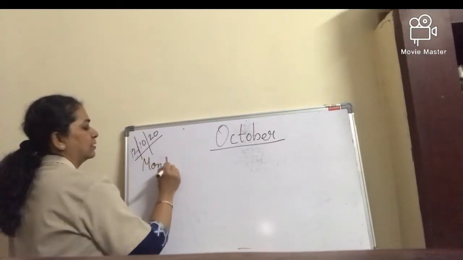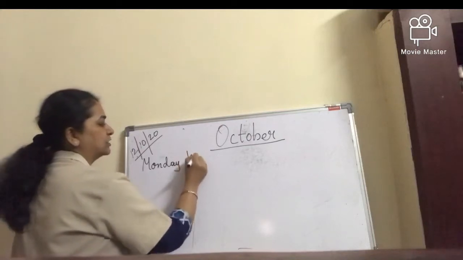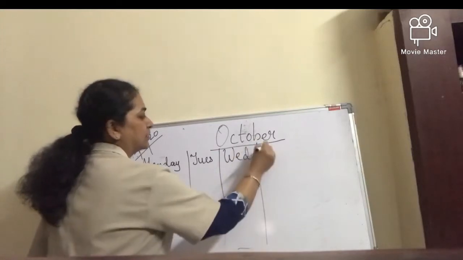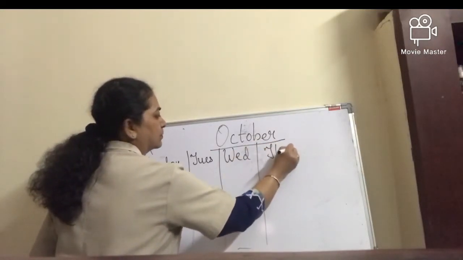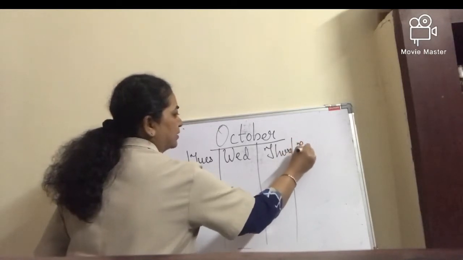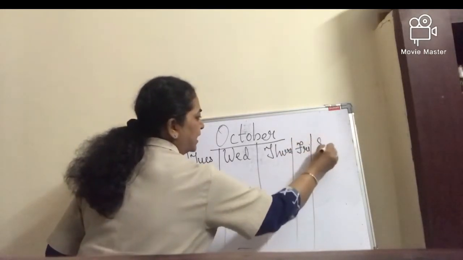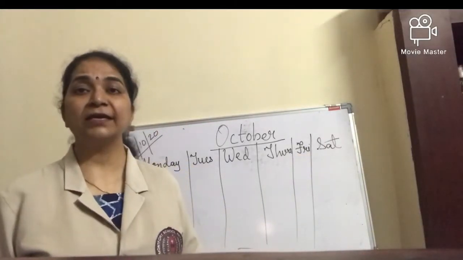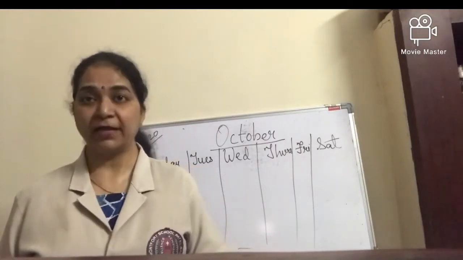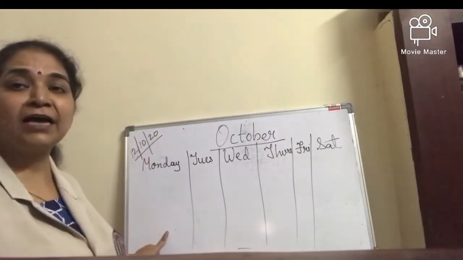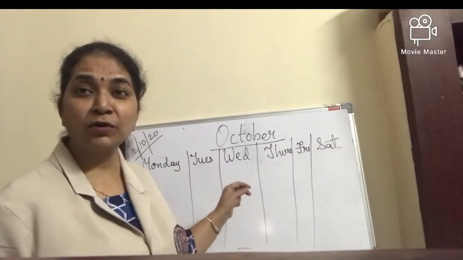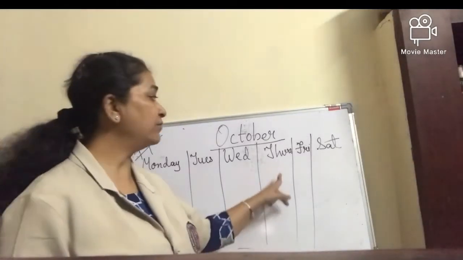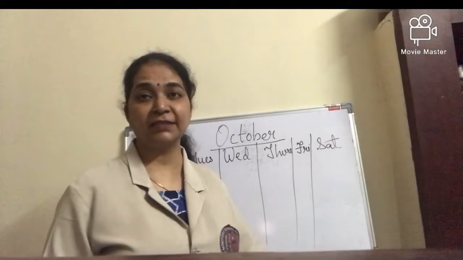Monday, Tuesday, Wednesday, Thursday, Friday, and then Saturday. These are the weekdays in a month. Now he is asking, in this month, which are Mondays? Which days are Monday? Which days are Tuesday? Which days are Wednesday? And which are Thursday? And which are Friday? And which are Saturday?